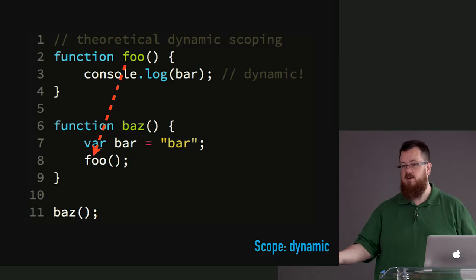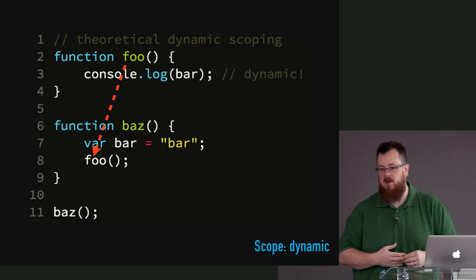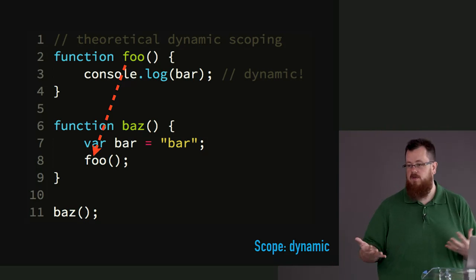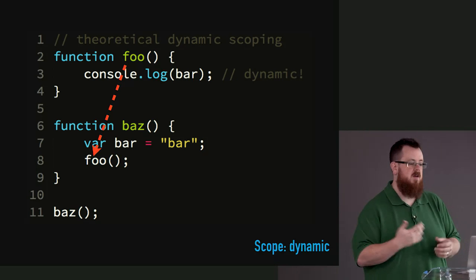And having both of those in the language is a powerful thing. Most languages only have one or the other. But having both of them in the same language is one of the things that I think is most unique and interesting about JavaScript.